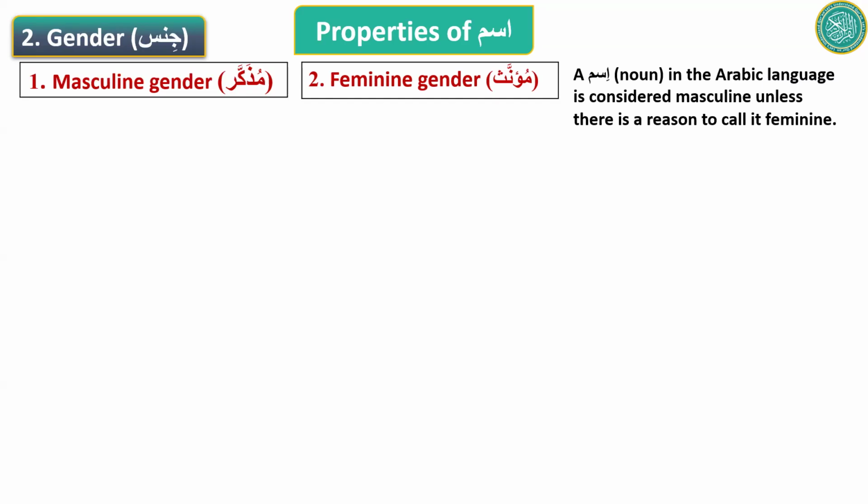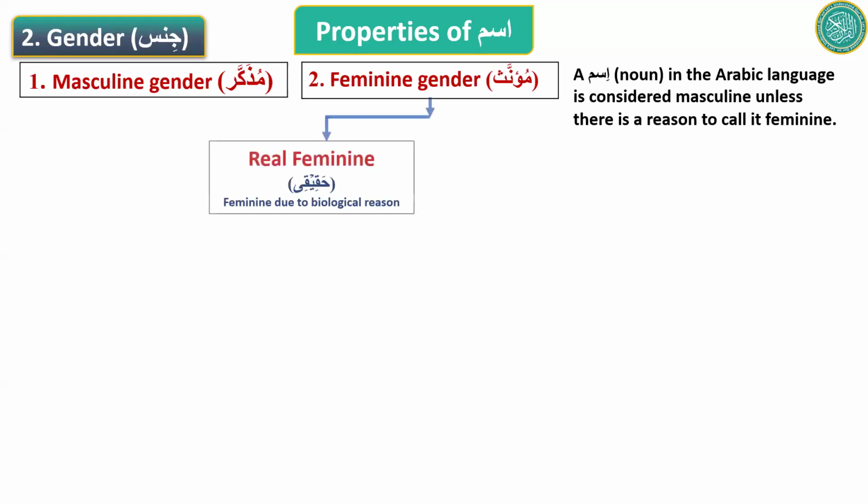So when you see an ism in Arabic, you will look for reasons to call it feminine. You look for reasons, signs to call it feminine. And if you don't find any reason to call it feminine, then that ism is masculine, muzakkar, because the default gender is masculine. So we will go over the reasons basically of being feminine. And if you don't see any of those reasons, then you can call that ism masculine.